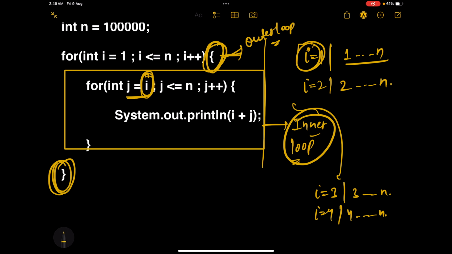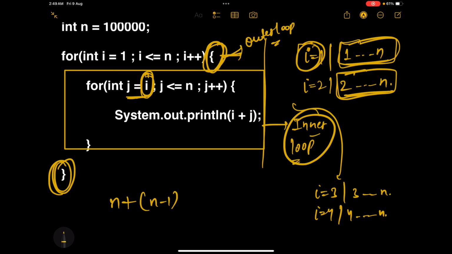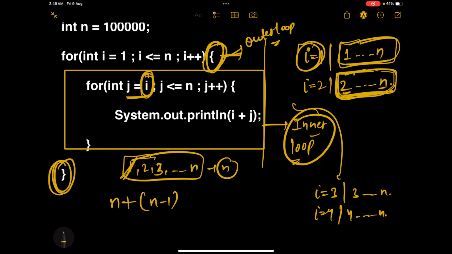So initially the inner loop ran n times, so let me write n. The second time the inner loop runs n minus 1 times. See, this is n minus 1, right? We are starting from 2, going till n. So how many terms are there? N minus 1. If I have 1, 2, 3, up to n, how many total terms are there? N terms. But if I remove this one, then it is n minus 1, right?